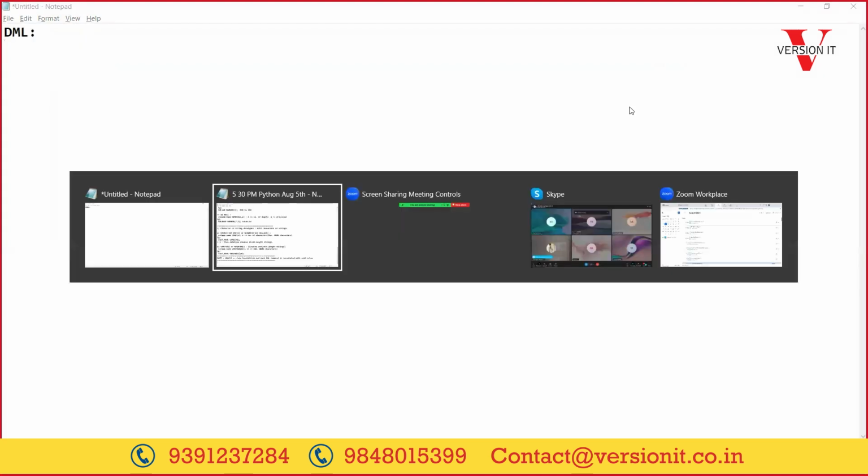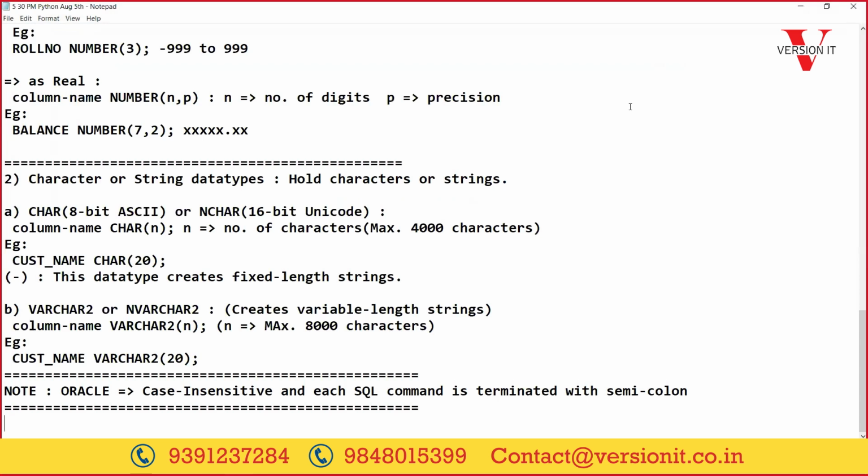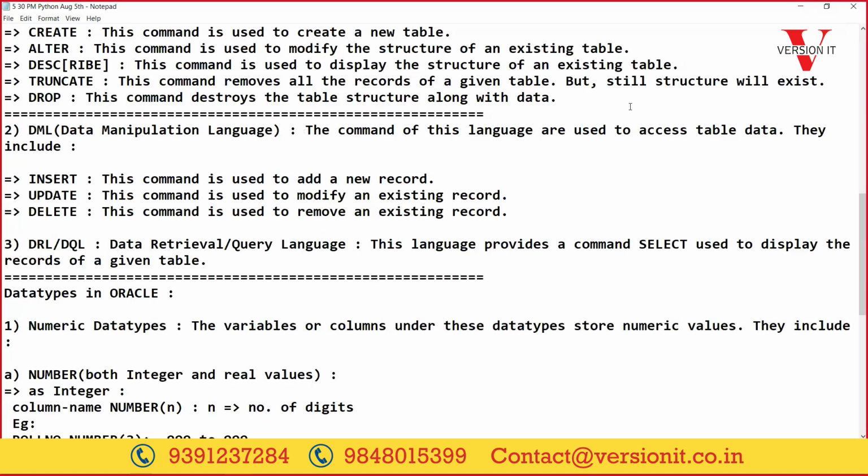Next we have DML, which stands for Data Manipulation Language. The commands of this language are used to access the table data. DDL is to access the table structure; to access the table data, the records of the table, we use DML.